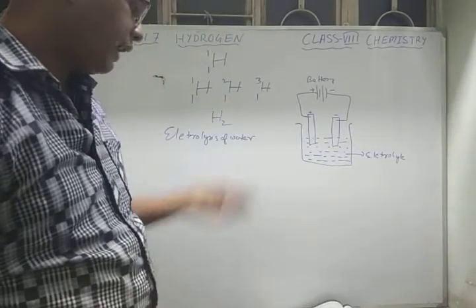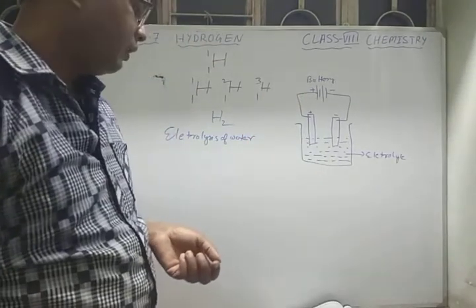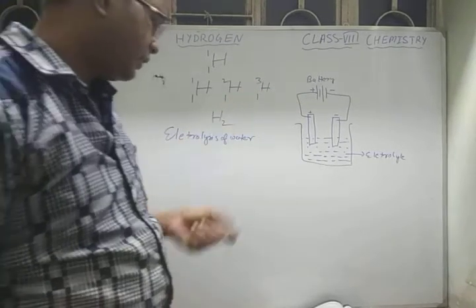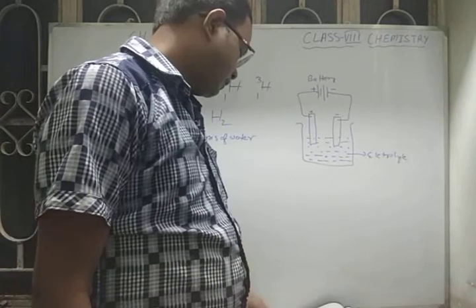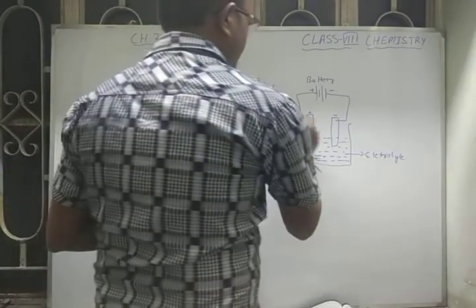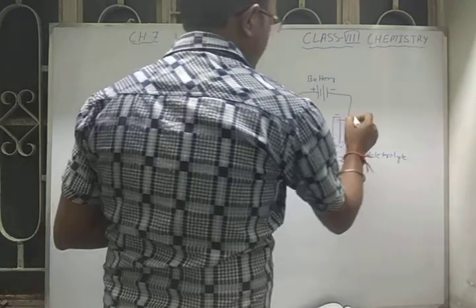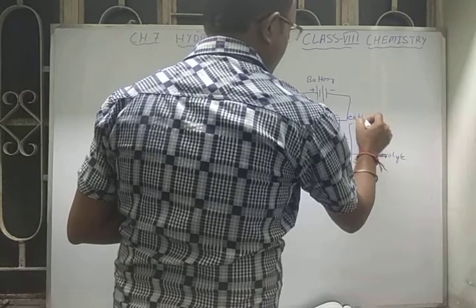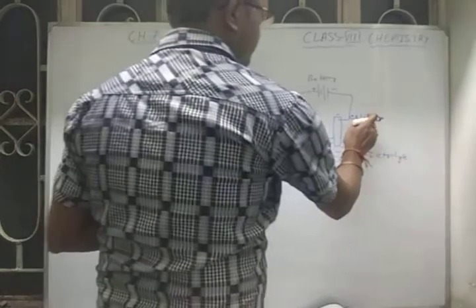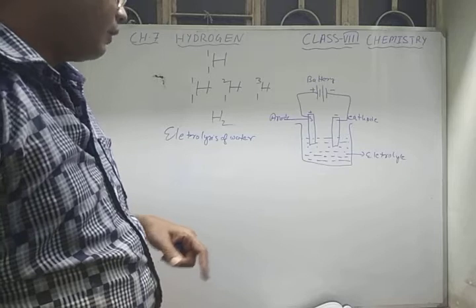Okay, so what will happen after this? When you switch on the key, electricity will pass through it. The electrode connected to the positive terminal is called the anode. Here it will act as the anode, and this is the cathode. One is the anode, another is the cathode. Now what happens?